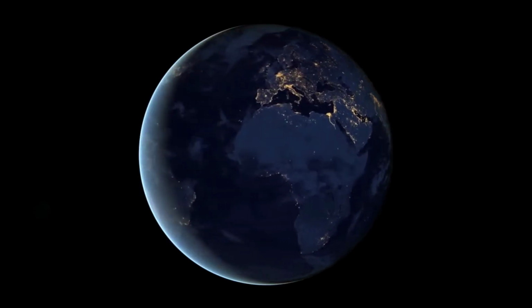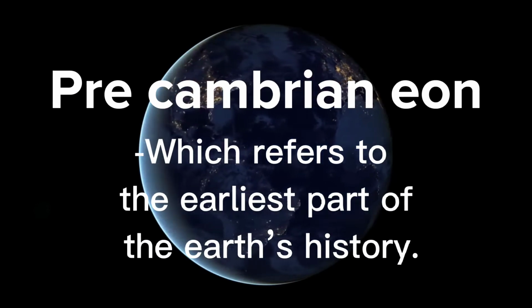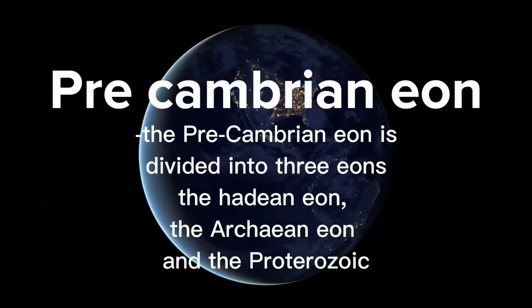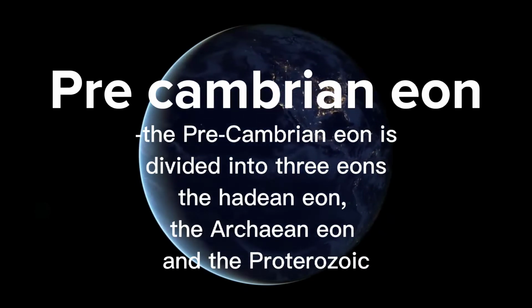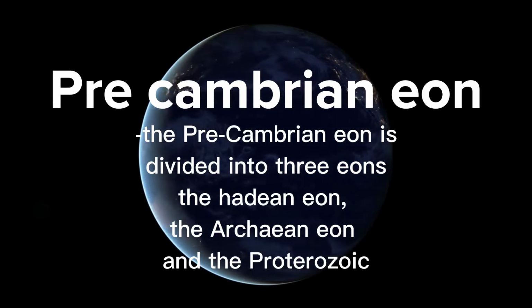I will discuss the four geologic eras with you. First is the Precambrian Eon, which refers to the earliest part of the Earth's history. The Precambrian Eon is divided into three eons: the Hadean Eon, the Archean Eon, and the Proterozoic Eon.